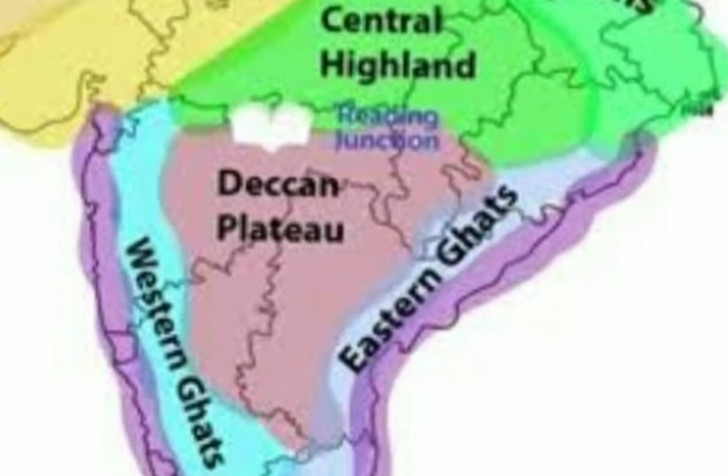Then we move ahead to the next relief feature, that is the peninsular plateau. The plateau region covers a large part of India, and it is believed to be the oldest landmass of India.